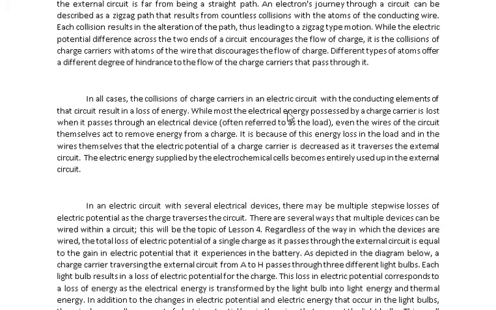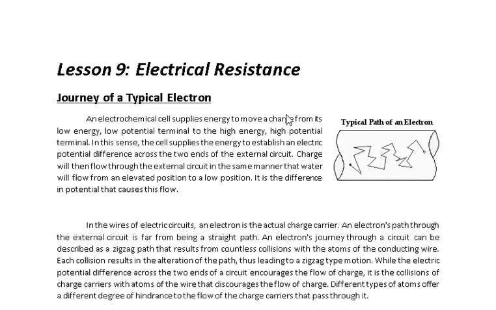Right now, we will be discussing the phenomenon in which the electric current is opposed, or has a counterpart, in order for it to not totally go through the conductors.